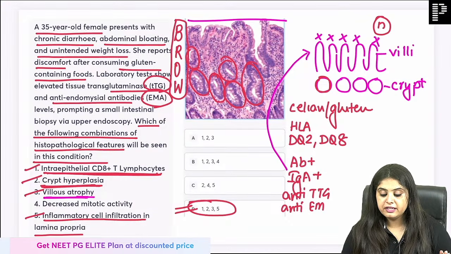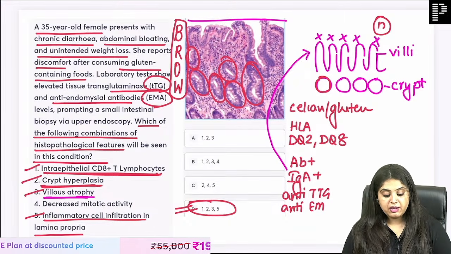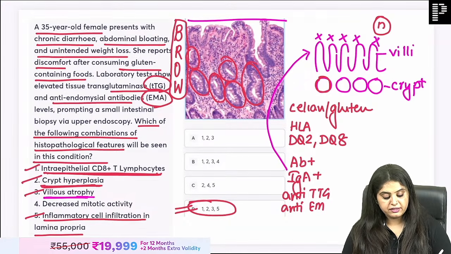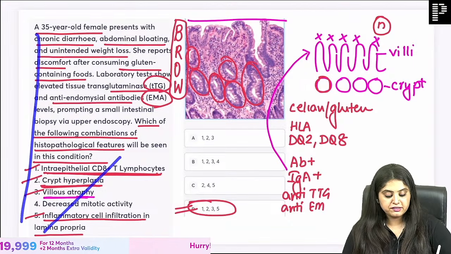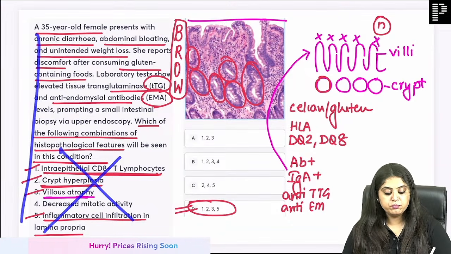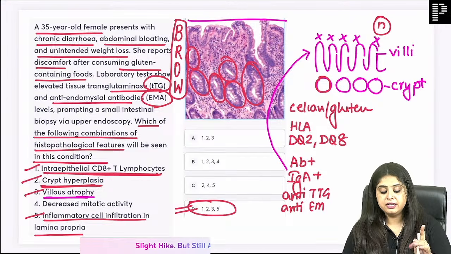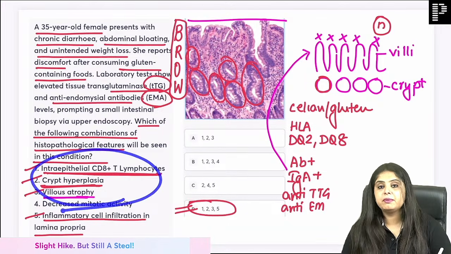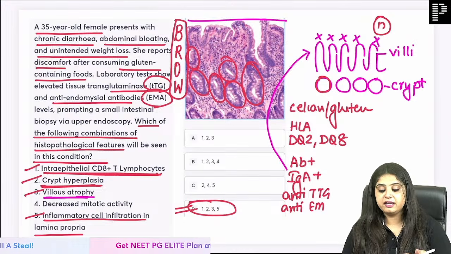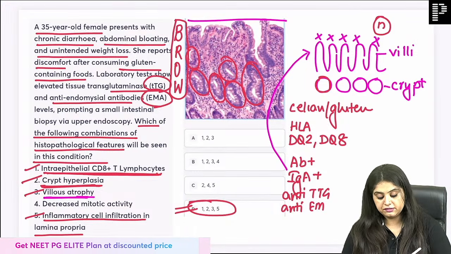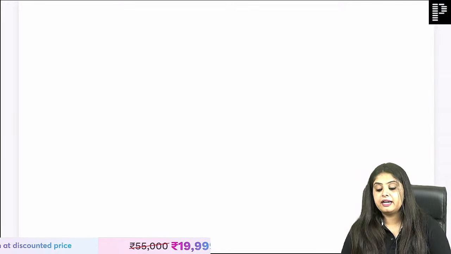So now I think we are settled over here, right? Now coming back, which part of the intestine? I give you the same question, but instead of asking you this, I ask you which part of the intestine has this biopsy been done from? Question number 1. And question number 2, what you just read, villus atrophy, crypt hyperplasia. In medicine, what is this criteria known as? There is a criteria. Come on guys.